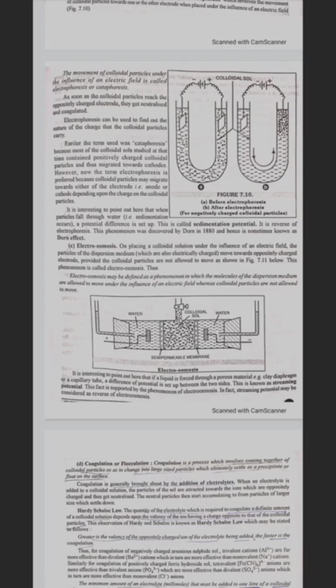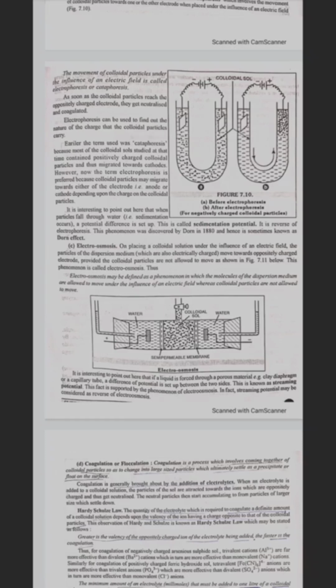It is interesting to point out here that when particles fall through water, sedimentation occurs, and a potential difference is set up. This is called sedimentation potential. It is the reverse of electrophoresis. The phenomenon was discovered by Dorn in the 1880s and hence it is sometimes known as the Dorn effect.